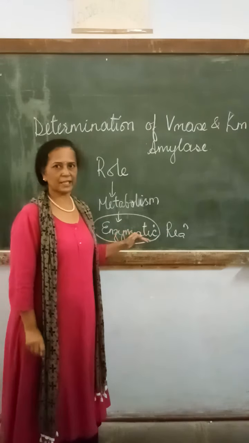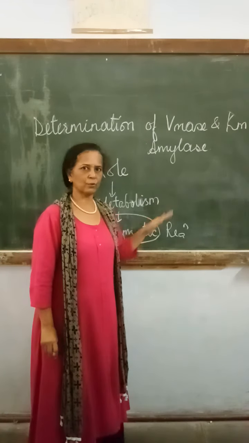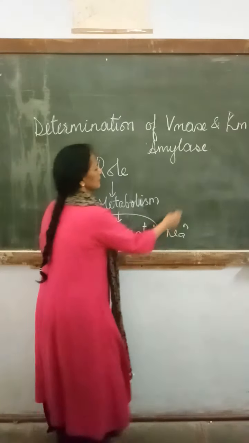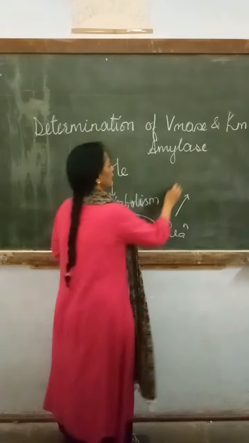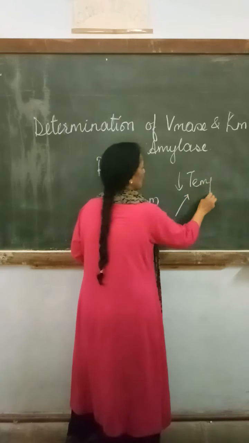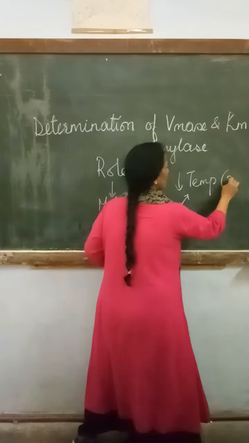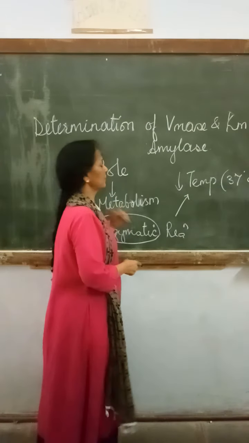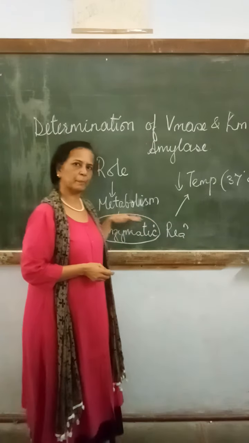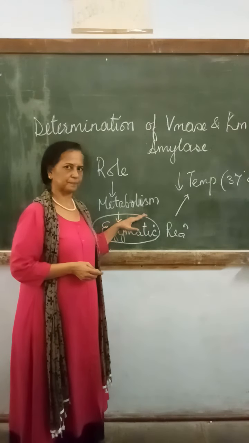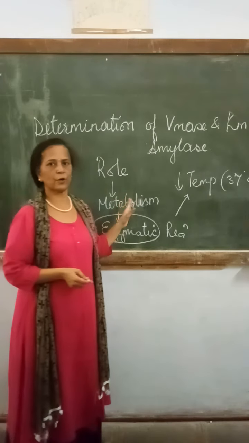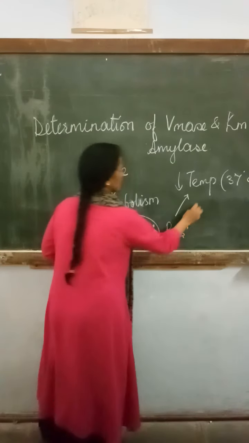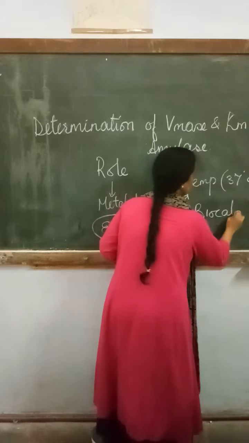In an enzymatic reaction, what happens? The activation energy is lowered, and all these types of enzymatic reactions in a living cell can proceed at lower temperature, that is, at normal temperature. There is no need for any temperature increase. Without increasing the temperature, we can have all types of metabolic pathways going on very smoothly. This is the advantage of enzymes found in the living cell. It is called a biocatalyst.